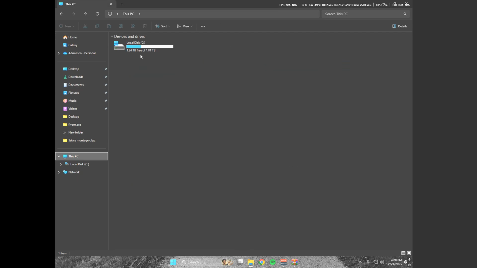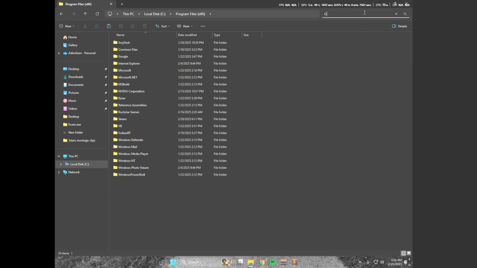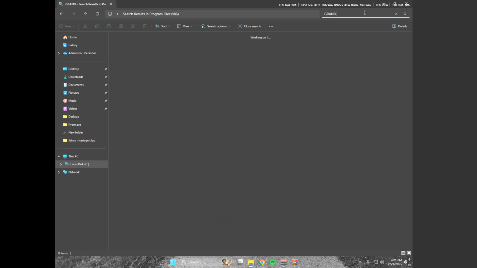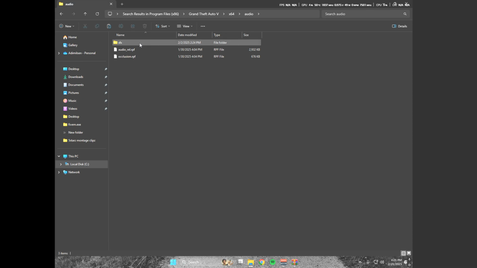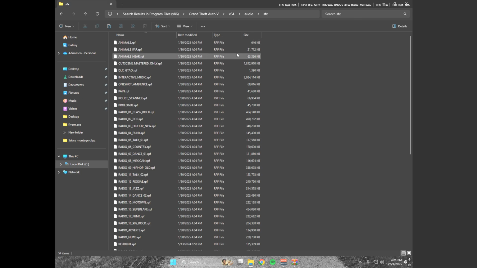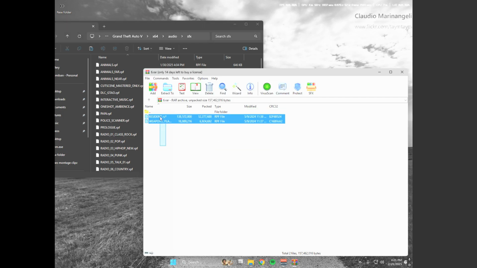So for me, this PC, local, program files, and Grand Theft Auto. Search up Grand Theft Auto right here, double click, x64, audio, SFX. Minimize this and go to your downloads.